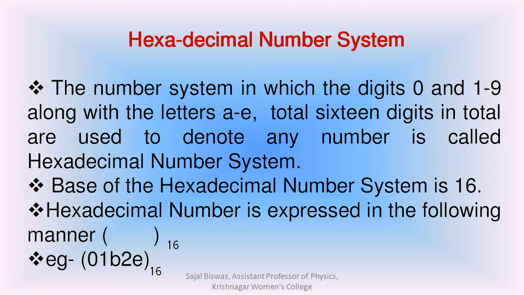Next, hexadecimal number system. The number system in which the digits 0 and 1 to 9 along with the letters A to F, 16 digits in total, are used to denote any number is called hexadecimal number system. Base of the hexadecimal number system is 16.